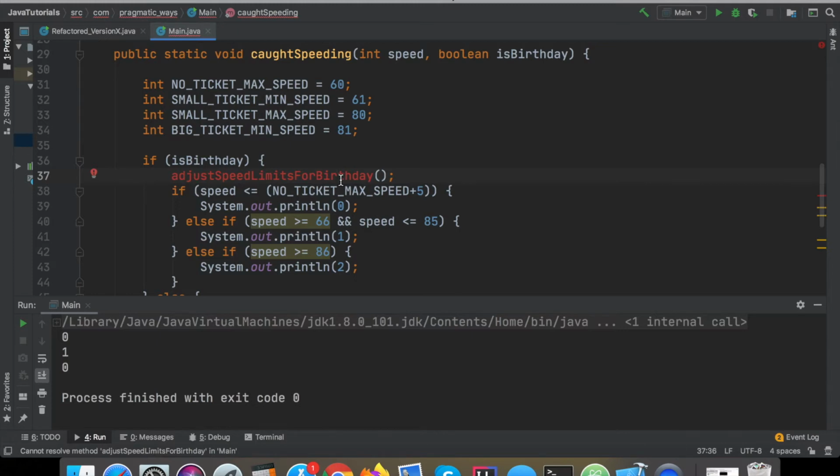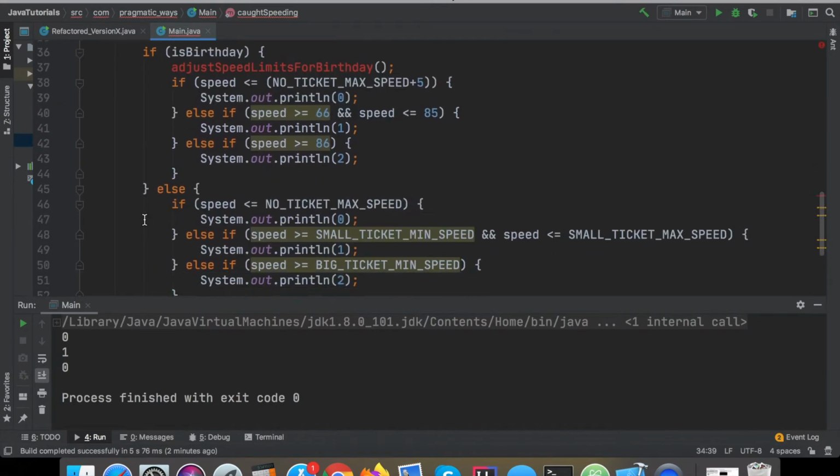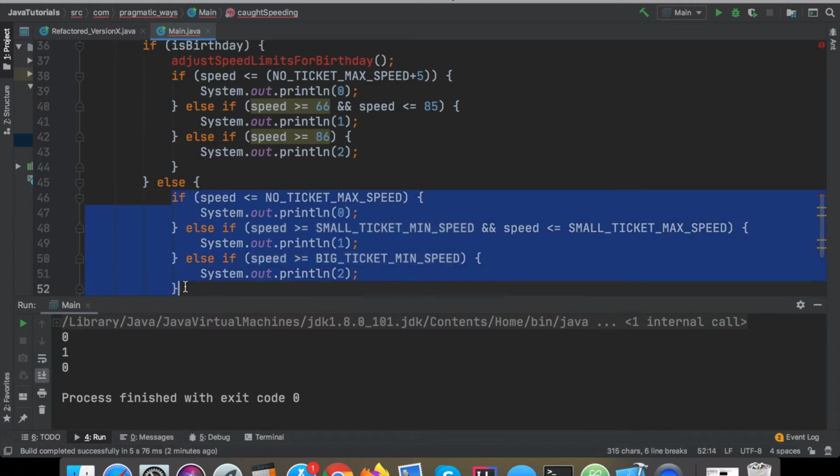I'm going to be creating a separate object for a ticket. I'm going to create an inner class object to hold this sort of ticket ID that we have right here. And this ticket's going to hold these speed limits. It's also going to hold the formula to determine what size ticket you get, if you get no ticket, a small ticket, or a big ticket.